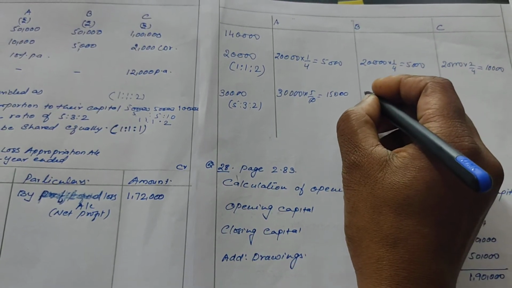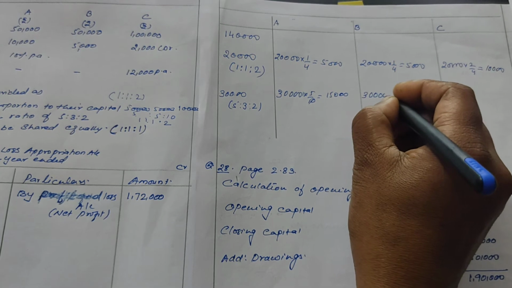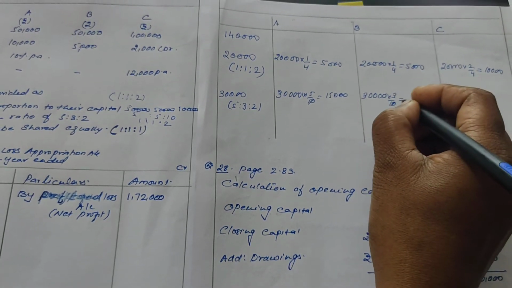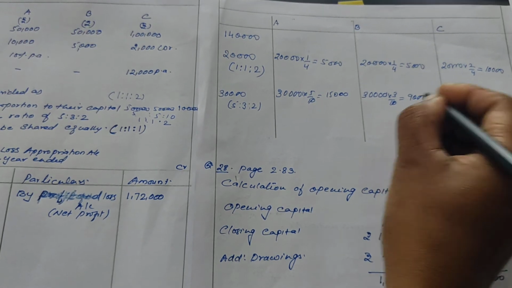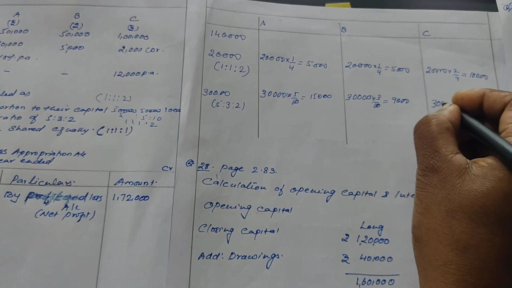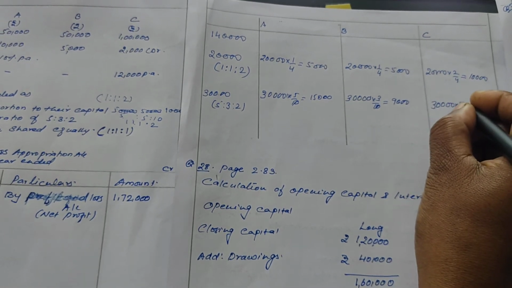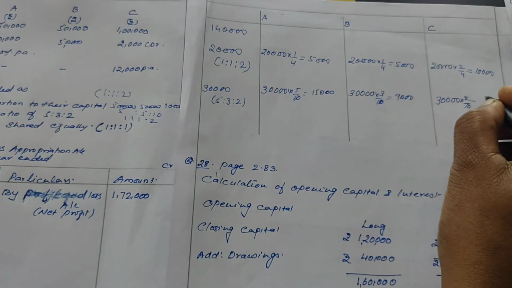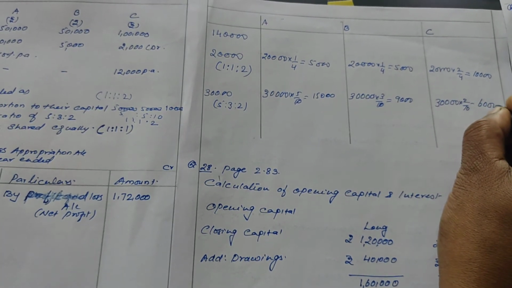Then B will get 30,000 into 3 upon 10, that is 9,000, and C will get 30,000 into 2 upon 10, that is 6,000.